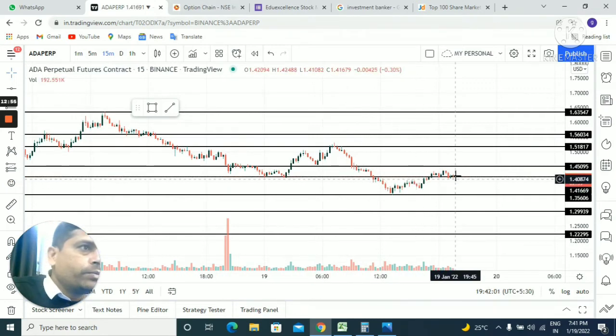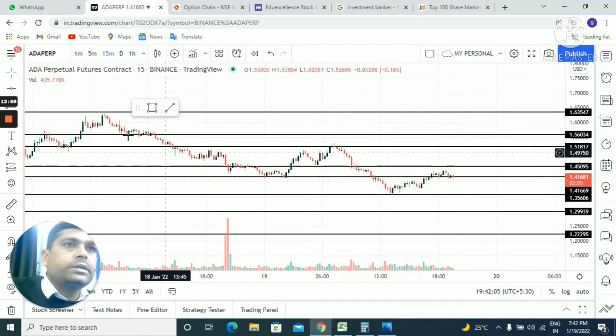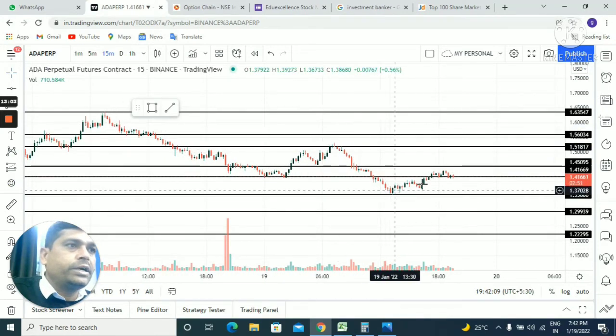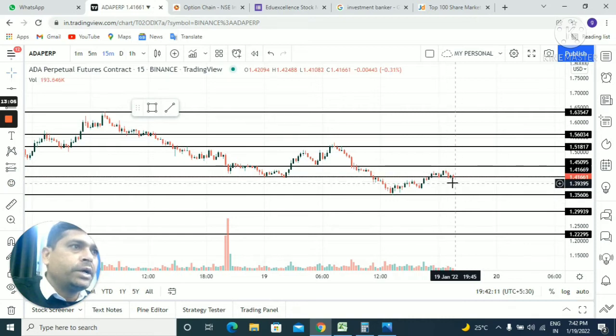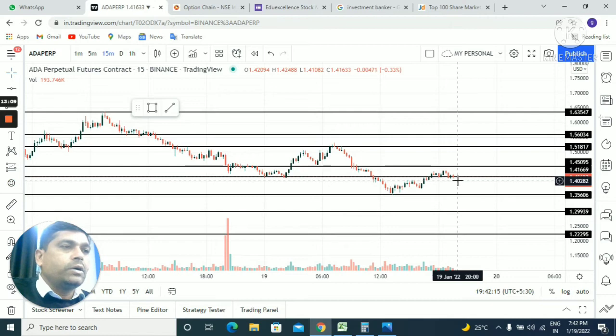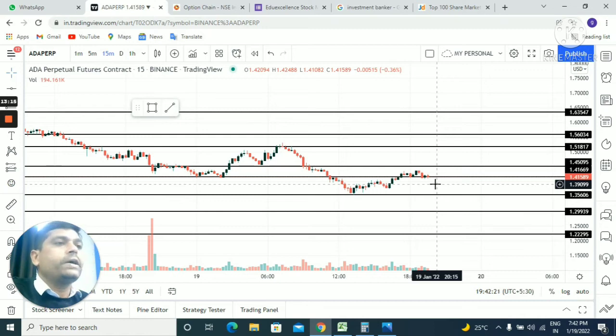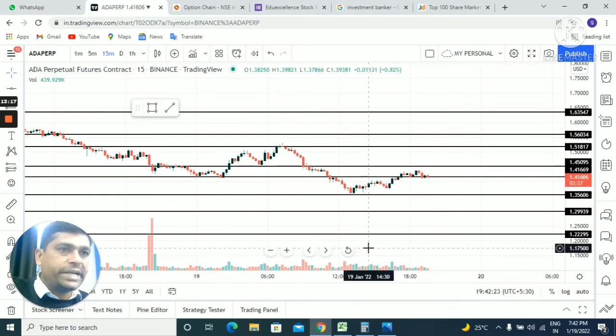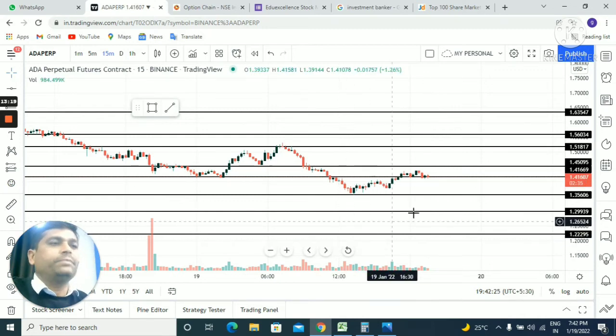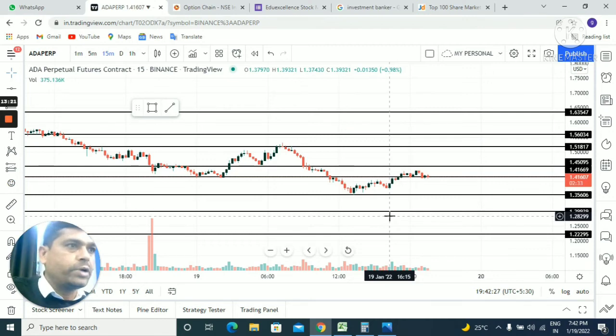Now see, from this point I got one rejection. The price was going down. This was a little retracement. This is going down. Again we got another retracement, and this is my major support area. So let me check, or we will observe whether the price will go down from this point or not. So we have to wait and watch. As I said, in the market 90% of the time we have to wait and watch, 10% we have to act.